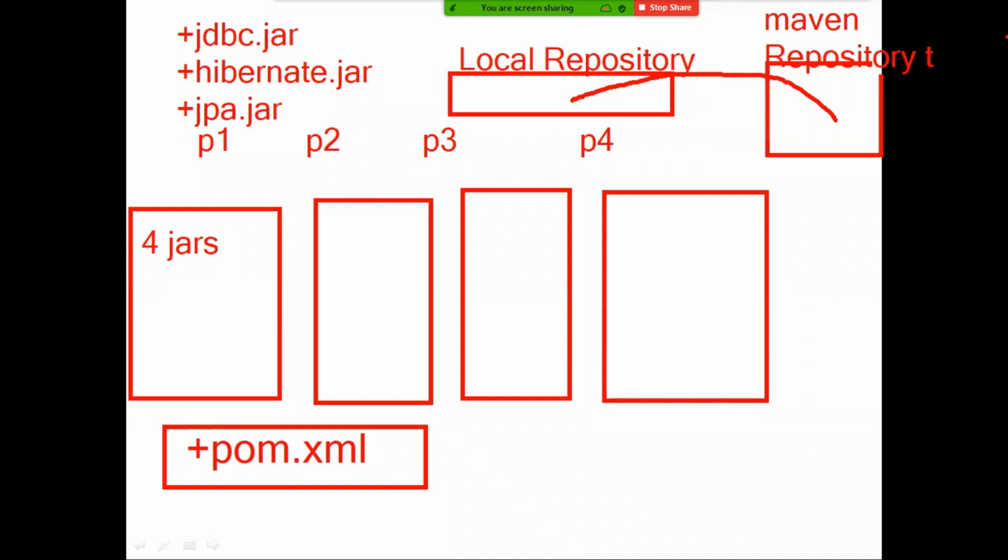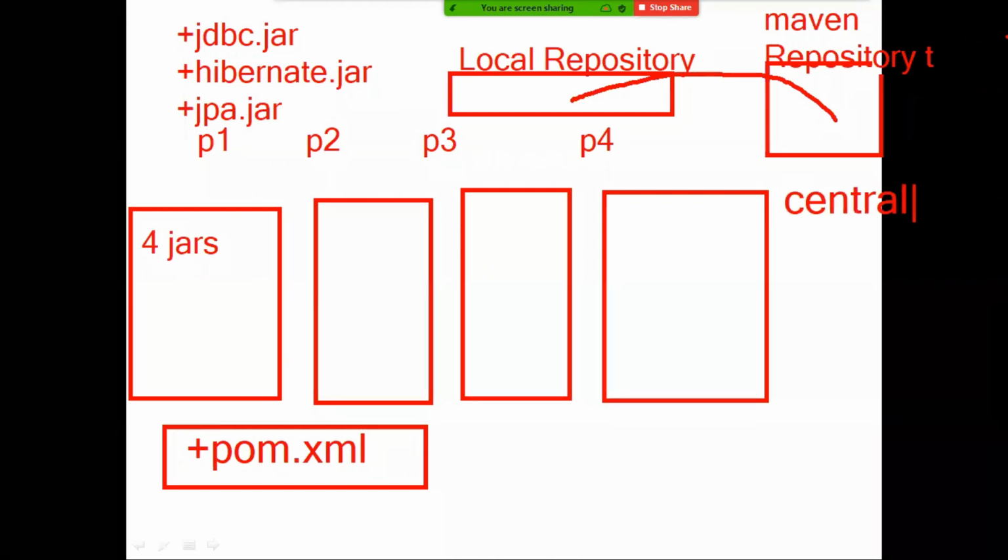Local repository is nothing but the developer machine. The Maven repository is also called the central repository, available on some other remote server. This is called the central repo, and this is called the local repo. Hundreds of jar files are available, but these are not all required for you. You want to use only 10 to 20 jar files.